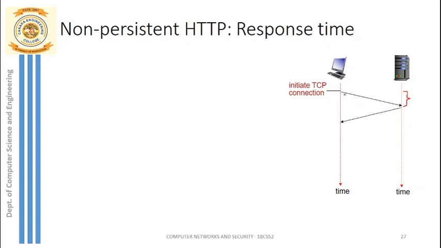The slope whatever we can see shows the propagation delay. Once we send some request and receive the response, this entire time is called 1 RTT or 1 round trip time. So how can we define round trip time? Round trip time is nothing but the total time required to transfer the request and to receive the response back at the client side.